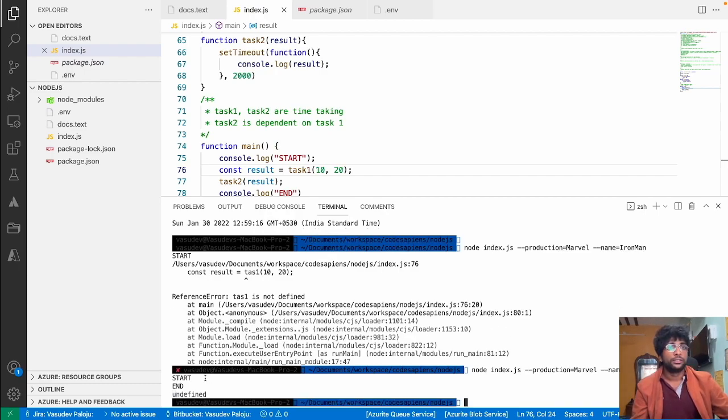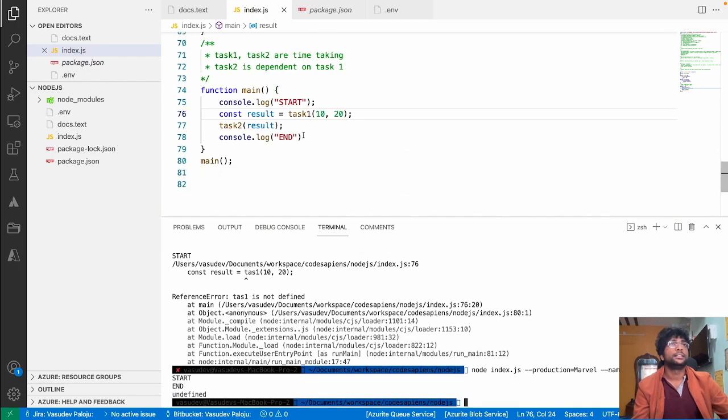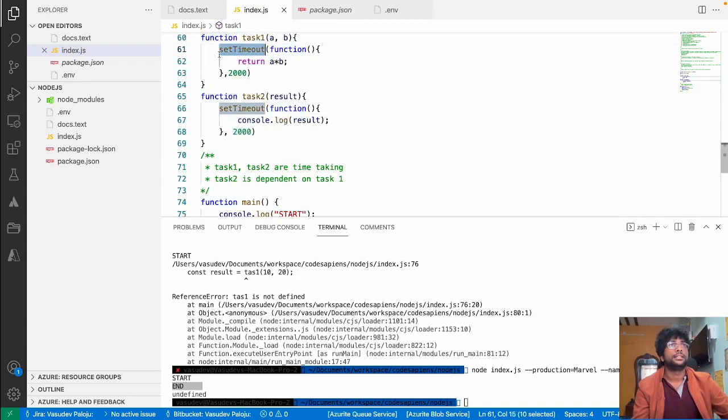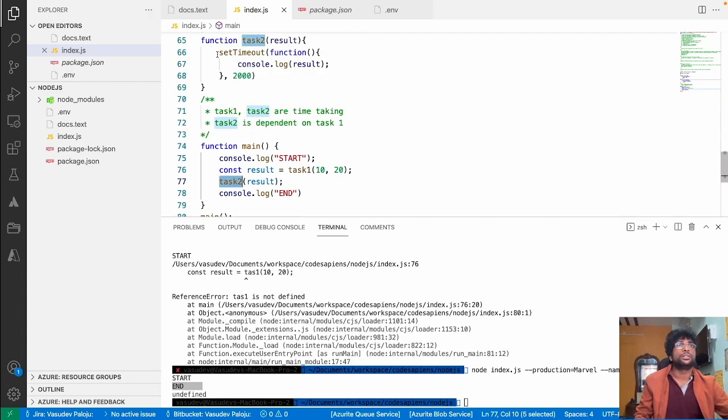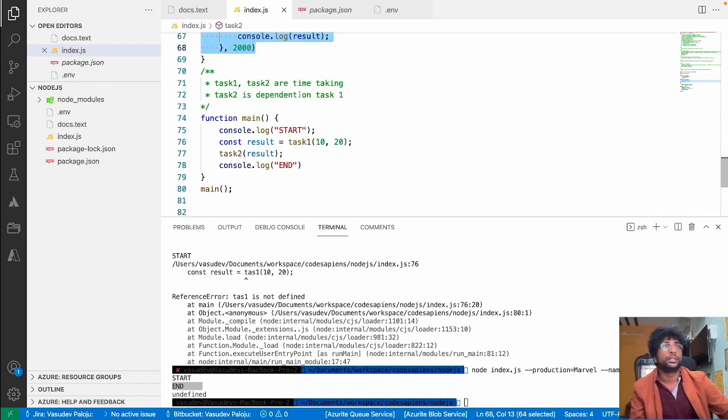Oh my god. So see, everything is undefined now. First thing, start got printed. Task 1 is asynchronous, so it didn't wait. For task 1, we are not waiting because it's an asynchronous function. Node.js automatically identified it and put it in the event queue, and task 2 is also a Node.js asynchronous function, so it is also put in the event queue, and immediately the main thread reached the end. So start and end got printed instead of any of these.